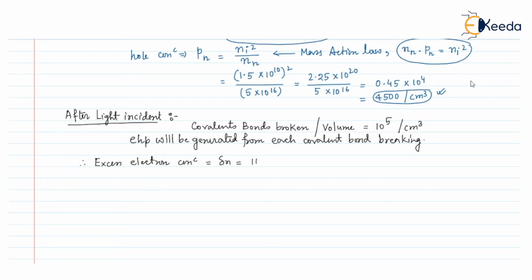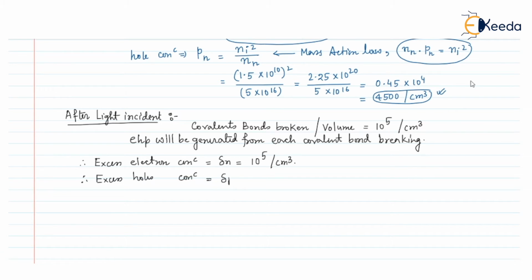So we will get 10 to the power 5 electrons per unit volume, that is per centimeter cube. Similarly, we can write the excess holes that will be generated per unit volume, that is the excess hole concentration.